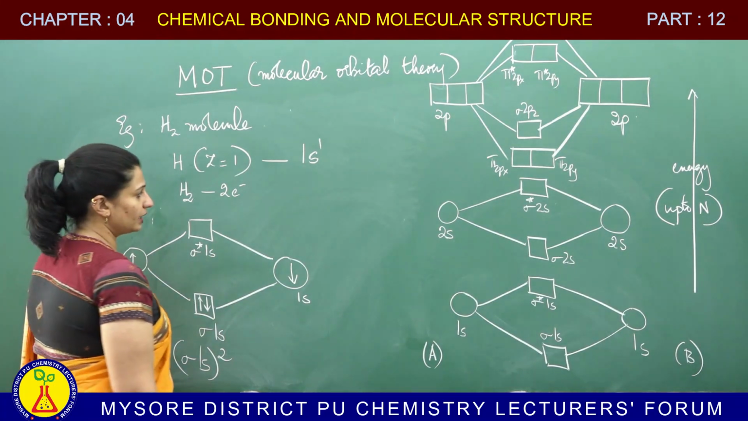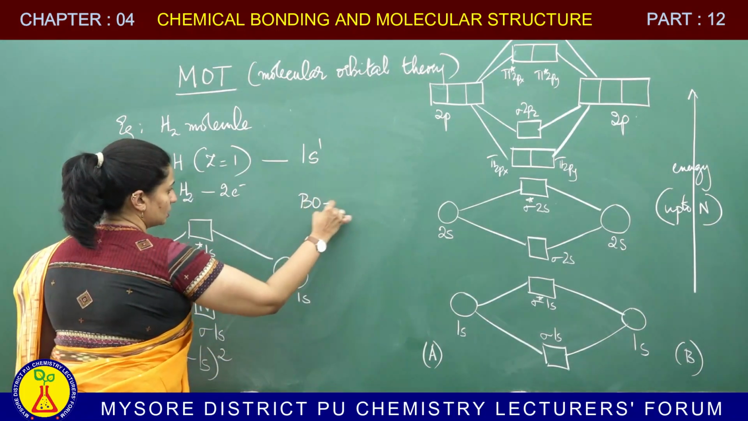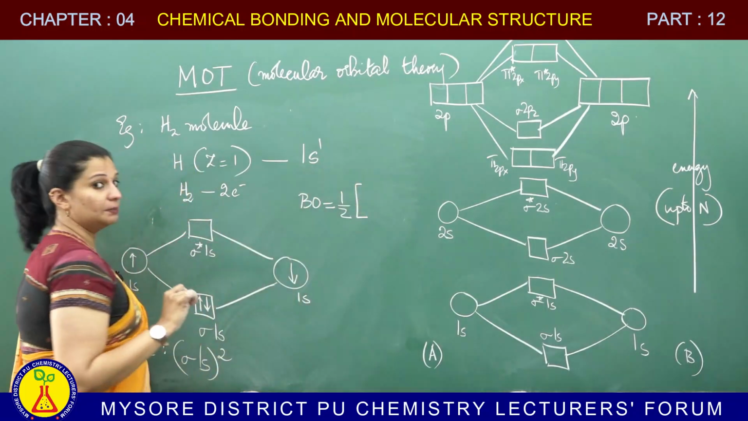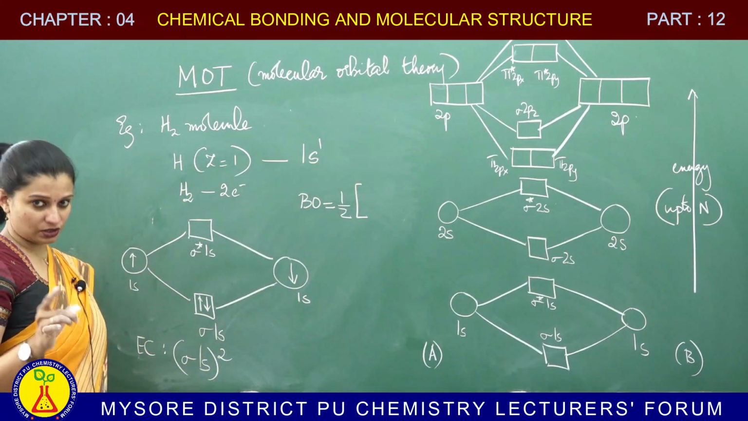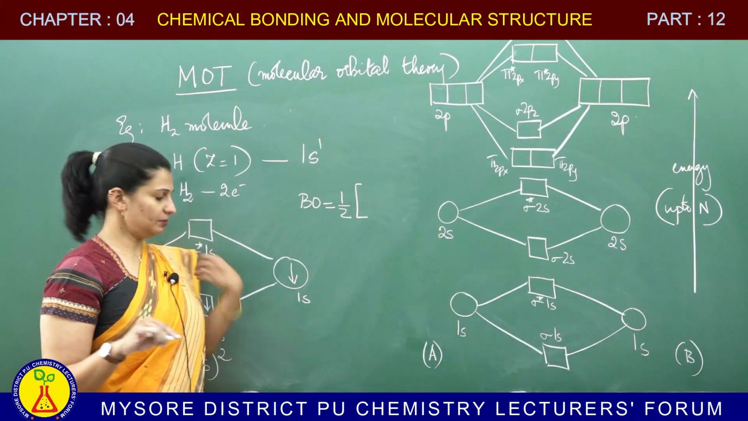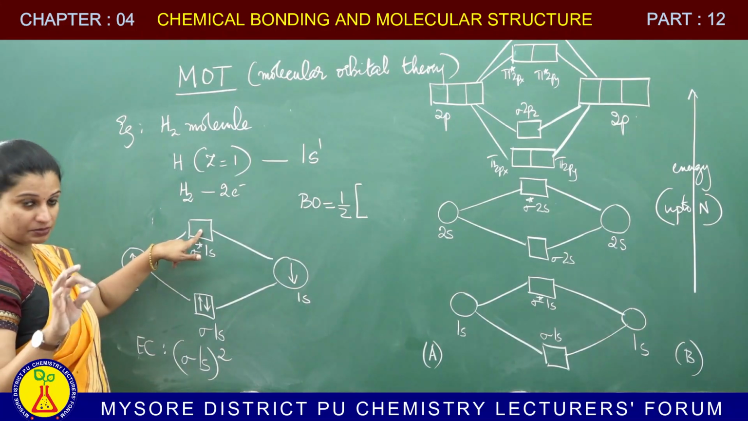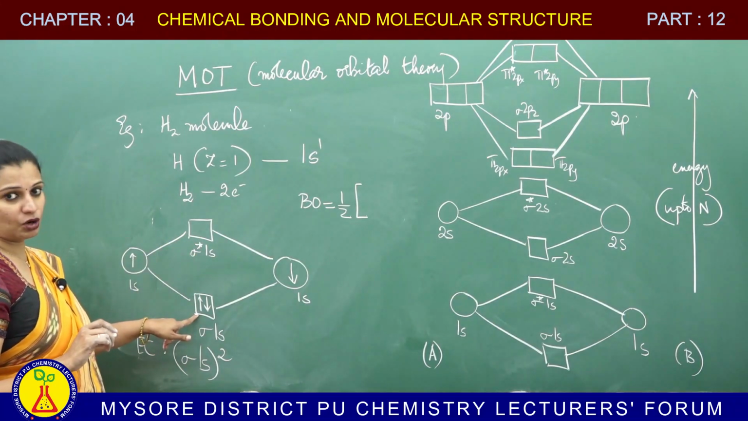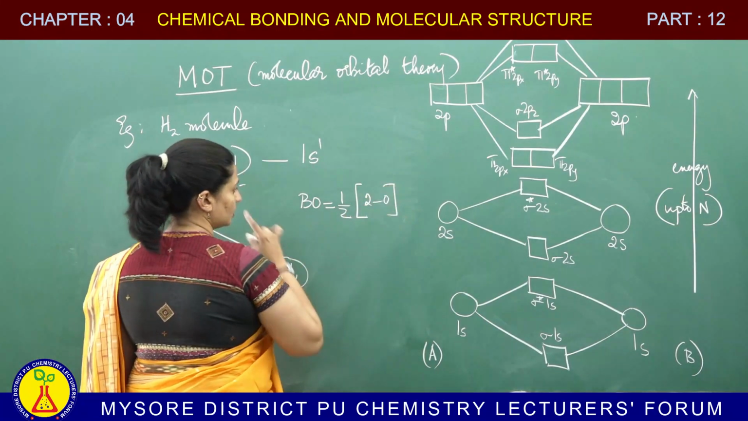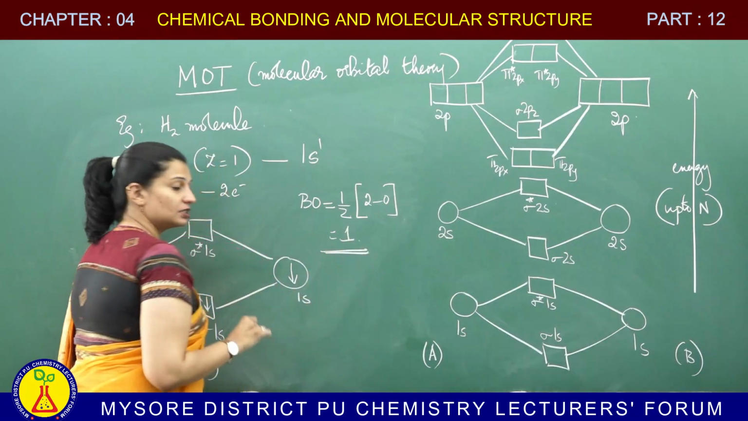Now, how do you calculate the bond order? Let me calculate the bond order here for you. The bond order will be half of Nb minus Na. Nb means electrons in the bonding molecular orbital minus electrons in the anti-bonding molecular orbital. As I can see, my anti-bonding molecular orbital is empty. There are 2 electrons in the bonding molecular orbital, which means 2 minus 0. So, the value is 1. Do you have a positive value?